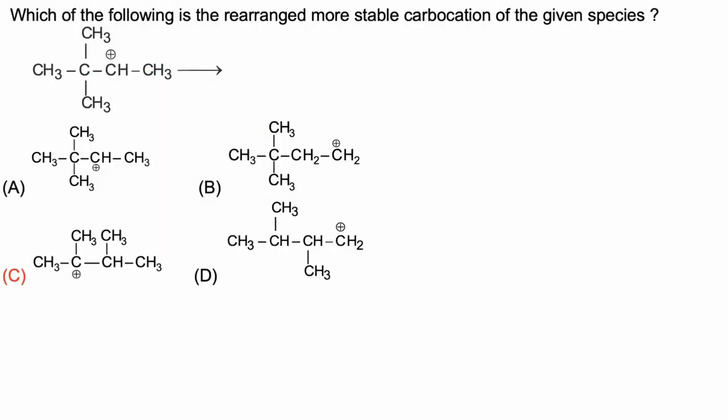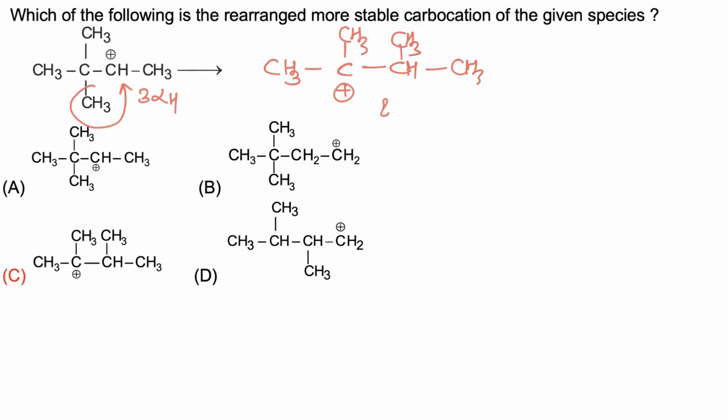In this question we have to find which of the following is the rearranged more stable carbocation of the given carbocation. Now this carbocation is having only 3 alpha hydrogen, and if methyl shift takes place, now this will be converted to a comparatively more stable tertiary carbocation. Now this carbocation is having total 8 alpha hydrogen, so after 1,2 shifting it will be converted to this carbocation, and hence the correct answer is C.